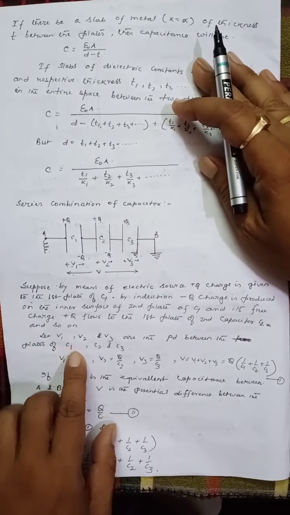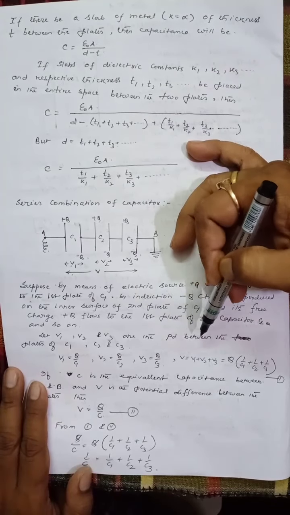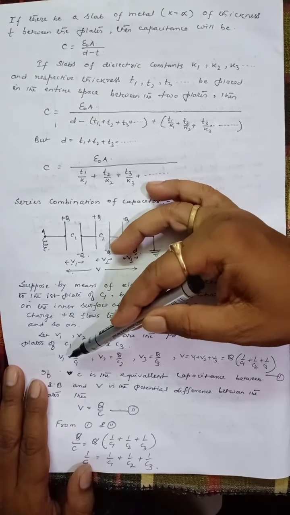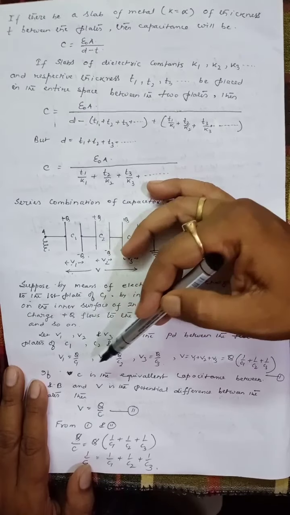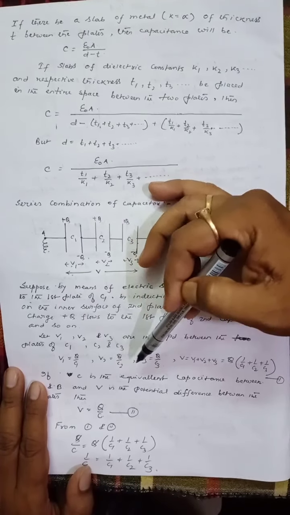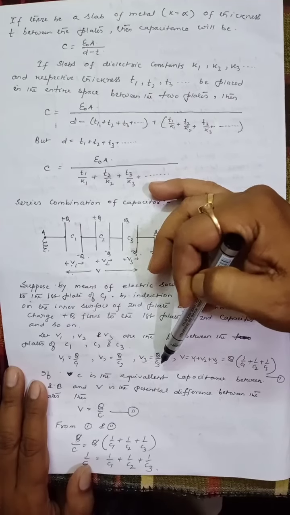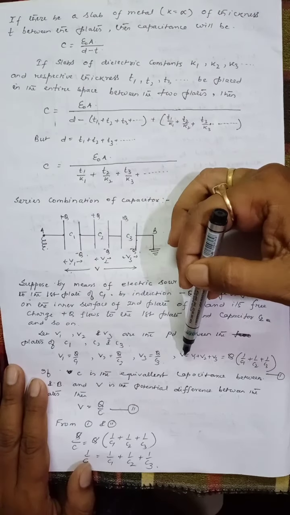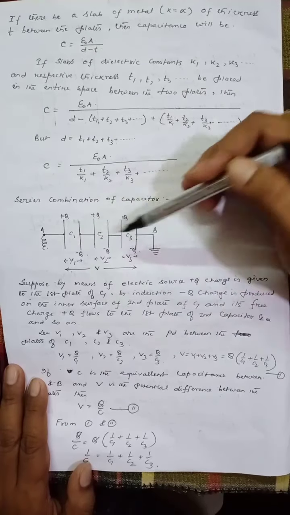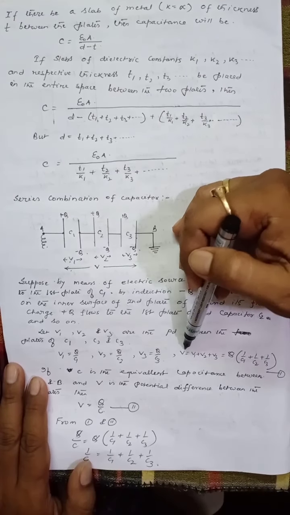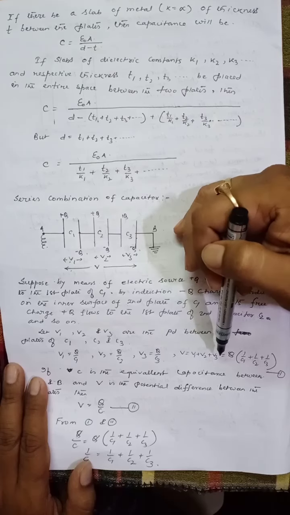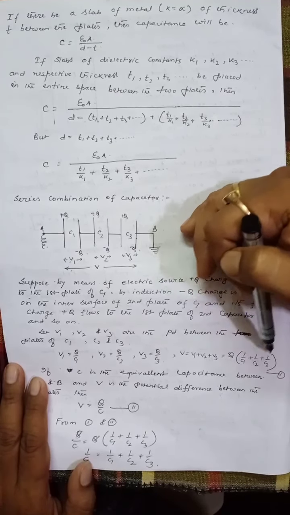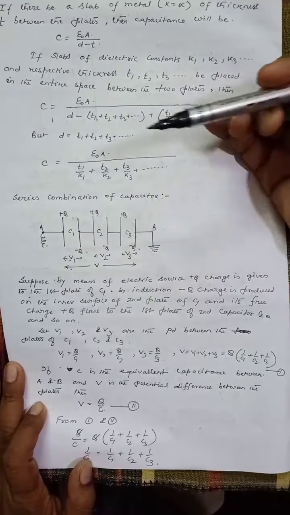Let V1, V2, V3 be the potential differences across the capacitors C1, C2 and C3. Then V1 equals Q by C1, V2 equals Q by C2, V3 equals Q by C3, because we know voltage equals charge by capacitance. So the total voltage across A and B is given by V equals V1 plus V2 plus V3. Taking Q common, it is 1 by C1 plus 1 by C2 plus 1 by C3.